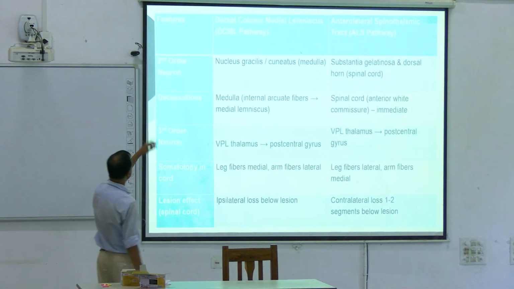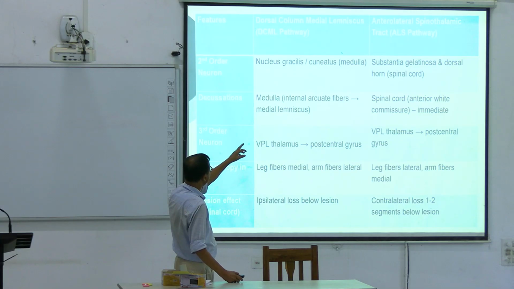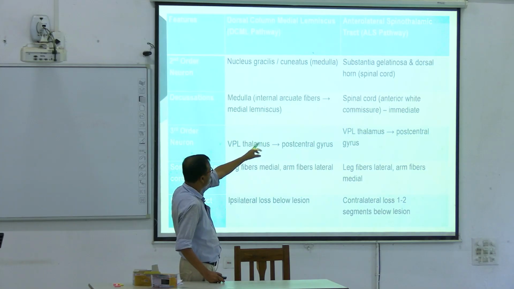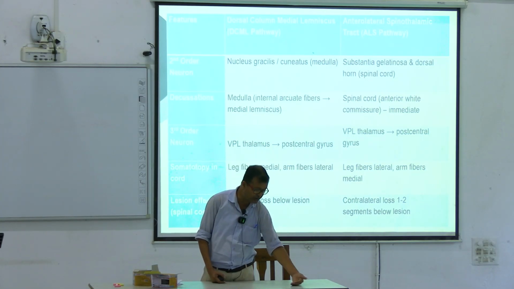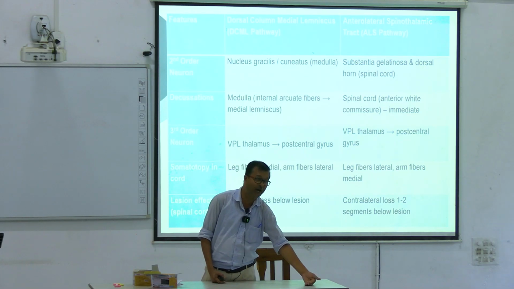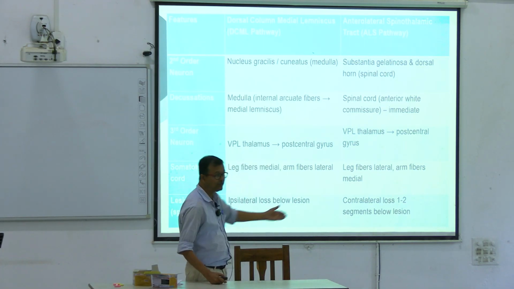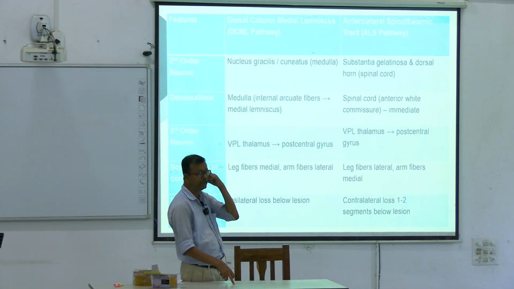Next, coming to the second order neuron: nucleus gracilis and nucleus cuneatus in the DCML pathway, and in the ALS pathway, substantia gelatinosa and dorsal horn of the spinal cord. Which horn? Dorsal horn of the spinal cord. Which lamina? Lamina 1 and lamina 4. In the ALS pathway, lamina 1 and some fibers ending on lamina 4.